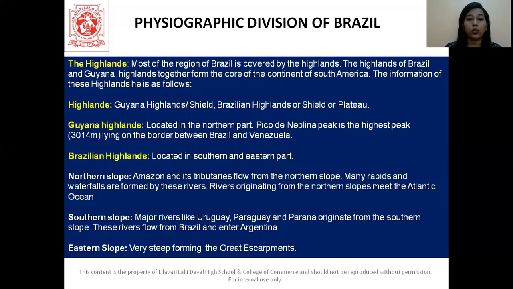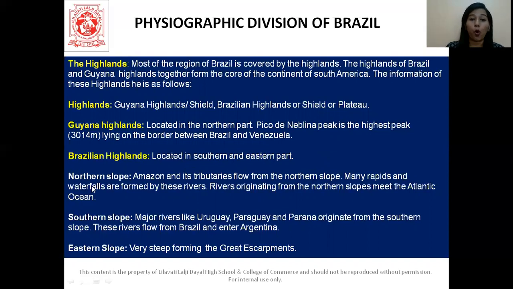So let's talk about this. The Guiana highlands are towards the northern part. Pico da Neblina is the highest peak, lying on the border between Brazil and Venezuela. It comes in objective questions, so you can keep this in mind. You have to remember this name. The Brazilian highlands are located in the southern and the eastern part of Brazil. We are only talking about the locations right now.